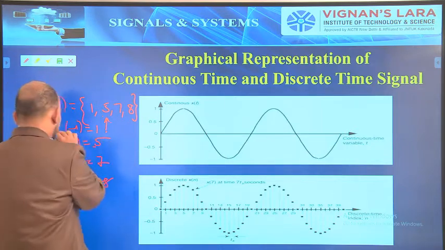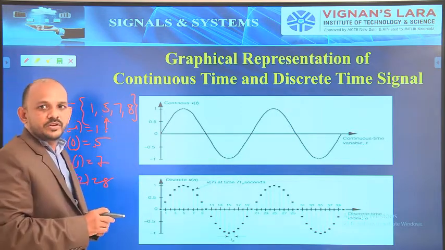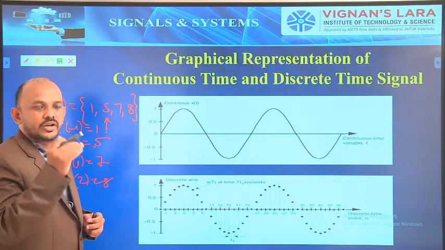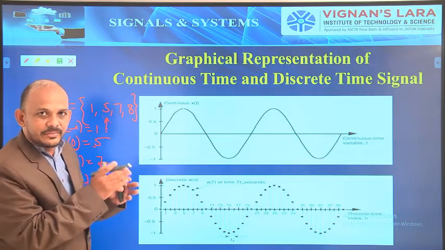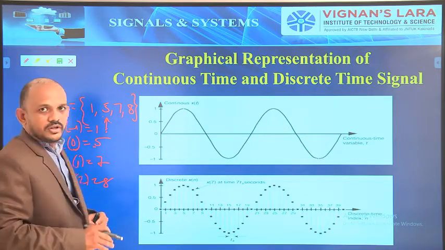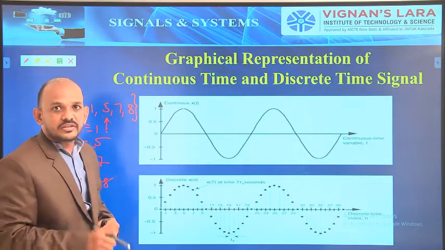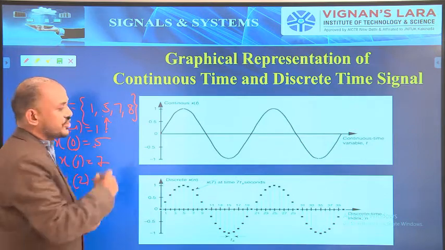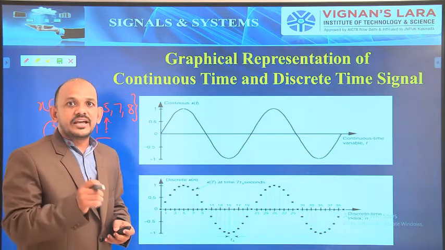So we get all this from the arrow mark. If the arrow mark is not mentioned, we consider the first element of the set to be x of 0. In general, they will specify the arrow mark because they have to mention the x of 0 value. Only then do we get the correct representation of that discrete time signal. So in this way, a discrete time signal can be represented.